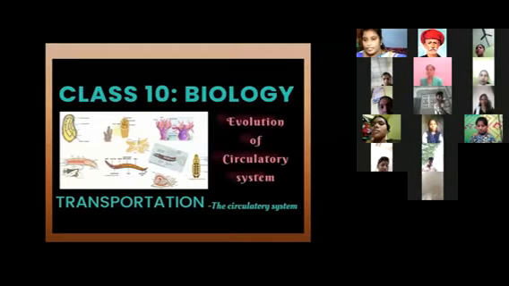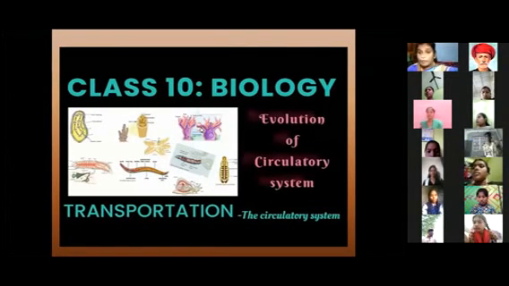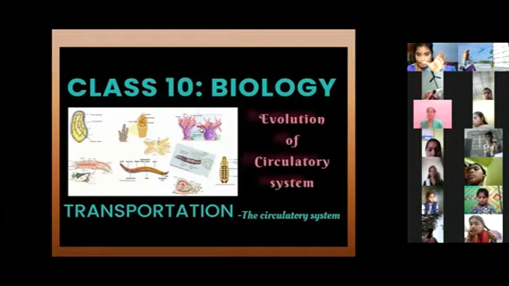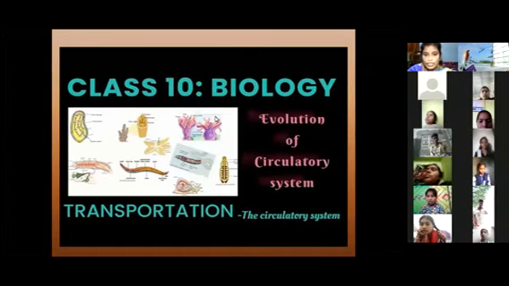Of the circulatory system. This is a very important topic. You should know some previous information about the animal kingdom. First of all, we should know the information of the animal kingdom. Only if you know the animal kingdom will you understand this whole explanation of what is the evolution of the circulatory system. In this circulatory system, what is the evolution? See, I should go to next slide.